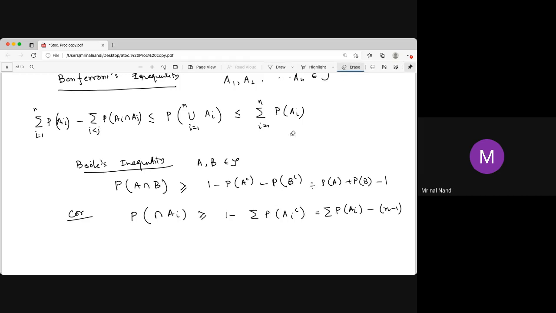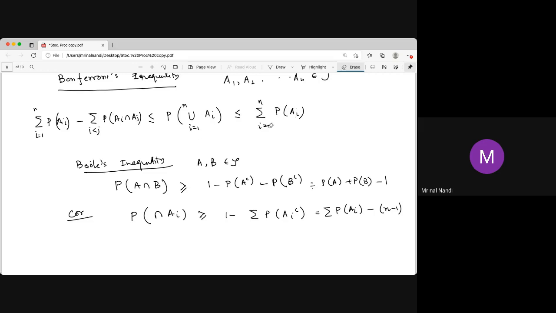So remember that there are two inequalities. The upper bound for the union is a lower bound for the intersection. When are these two useful? If all the probabilities of Ai are very low, then the upper bound of the union is important.